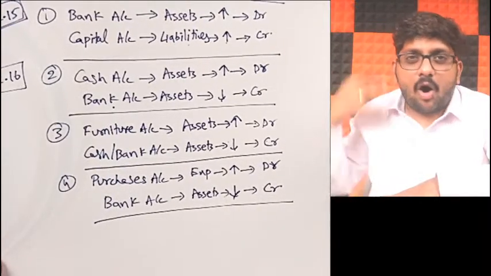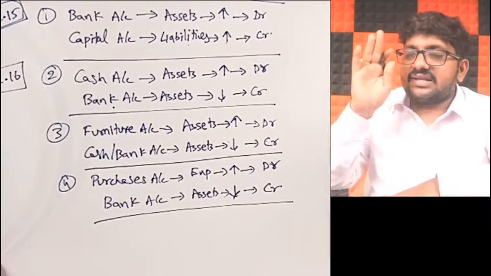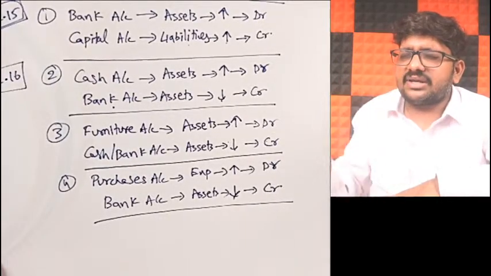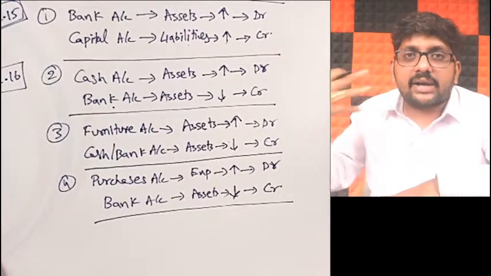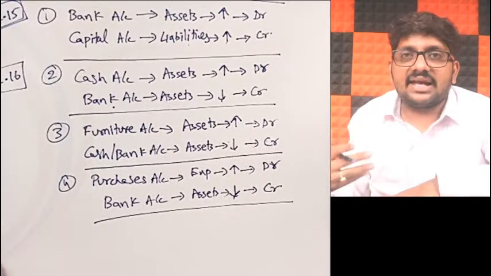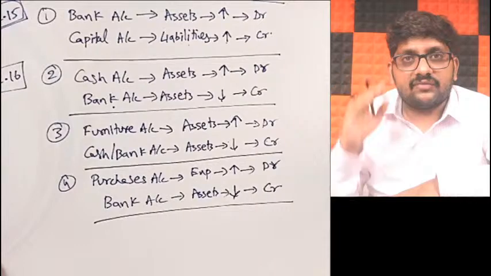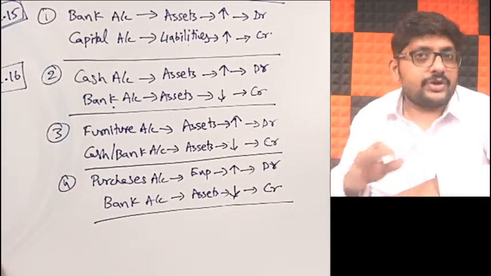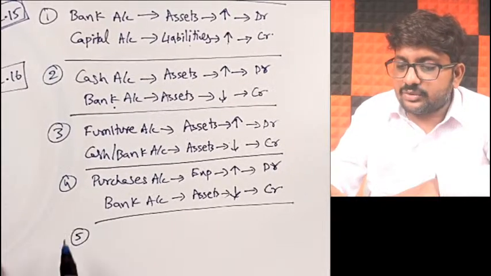So if you keep on revising like this, expense increase debit, asset decrease credit, liability increase credit, liability decrease debit, it will stay in your mind for a longer time. It will be of greater benefit to you. Okay, now friends, that is the case you need to understand.